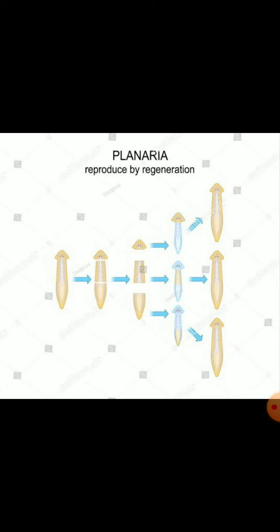See the next second step, it is cut, somehow broken. Then all three pieces are separated. See the third step. And then in the fourth step, all these three pieces will start growing as new organisms. And in the last step, there will be a complete planarian organism. So this is how regeneration is done in planaria.